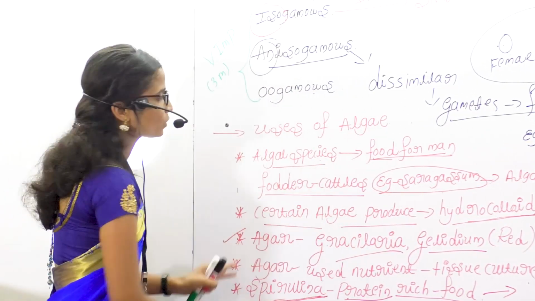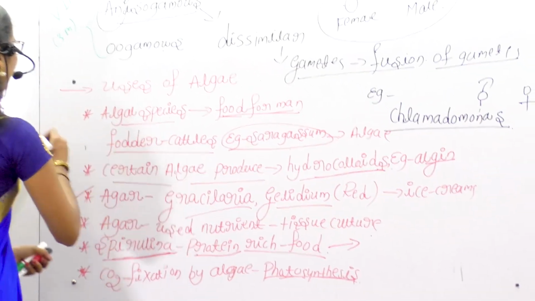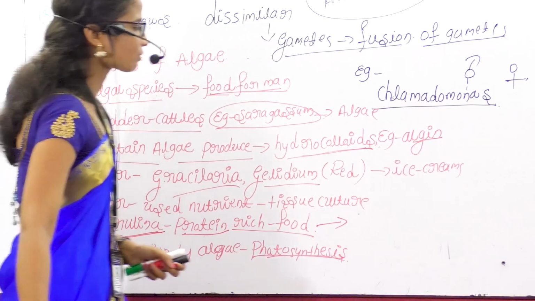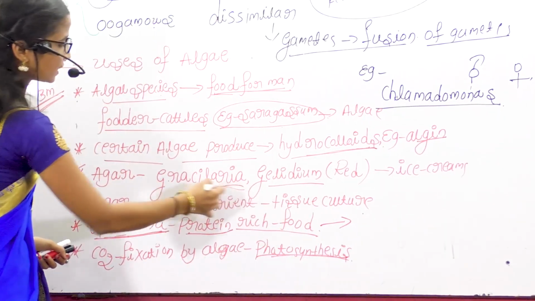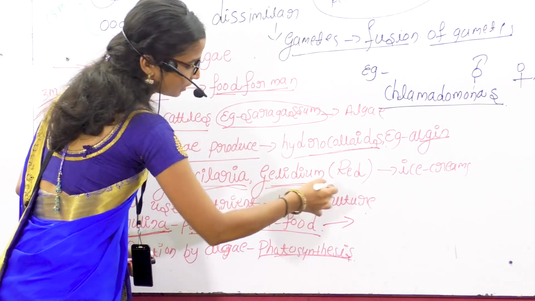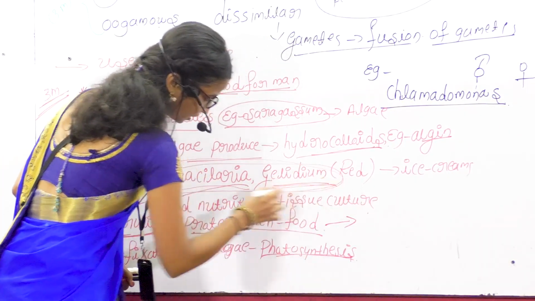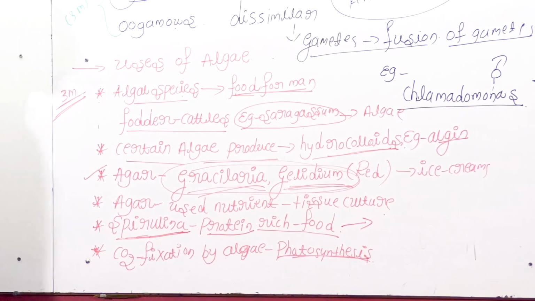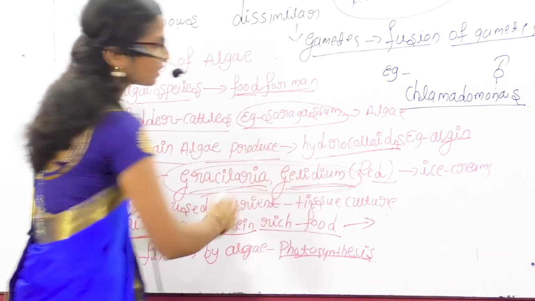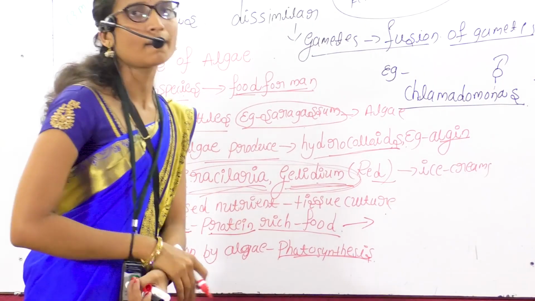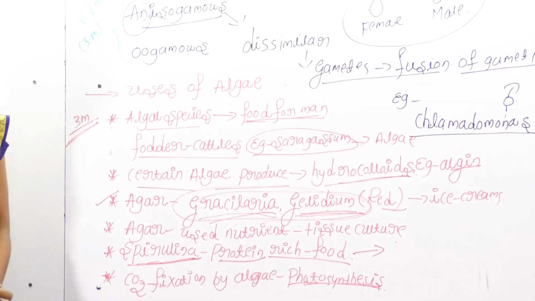These are some uses of algae, and it is asked as a 3-mark question. It is very important: Gracilaria and Gelidium. These are CET questions. Gelidium and Gracilaria are names of algae, and they are used in the preparation of ice cream.